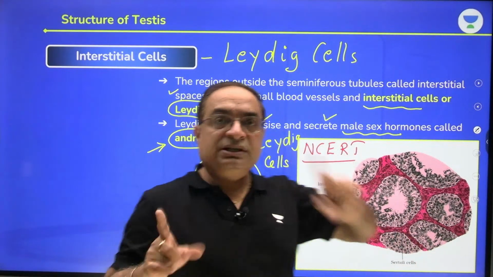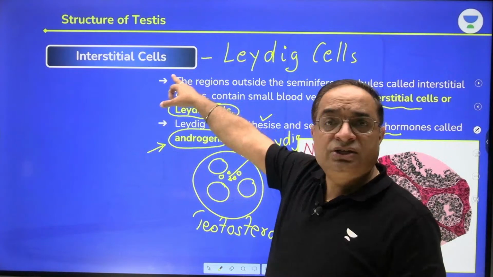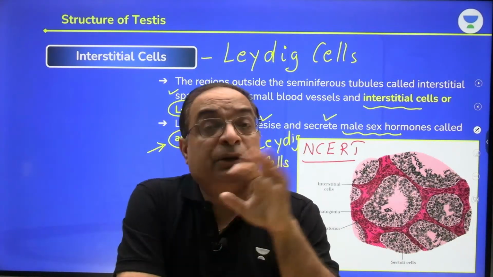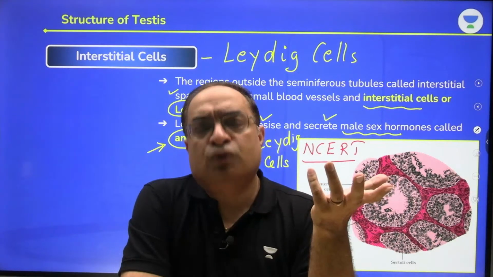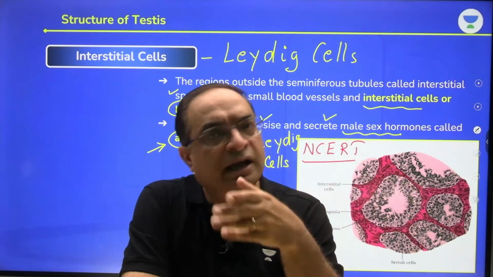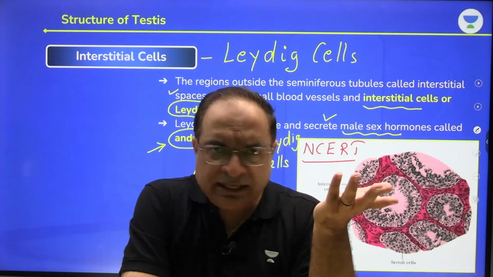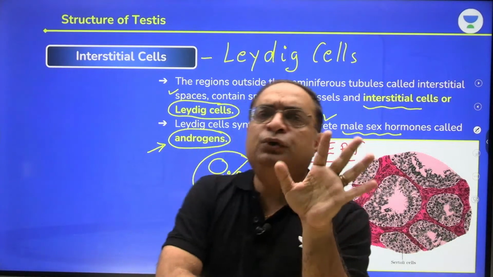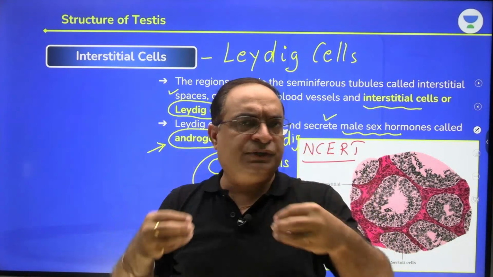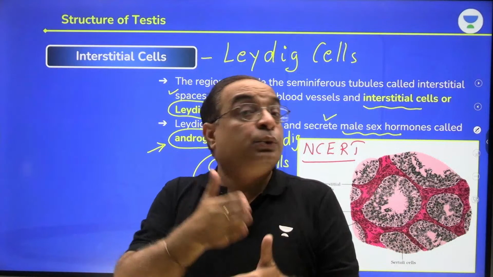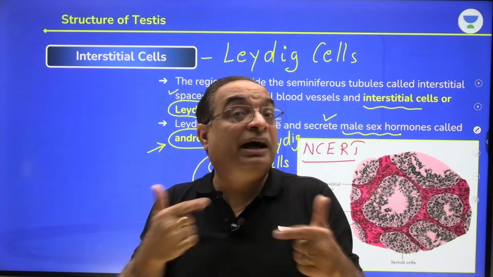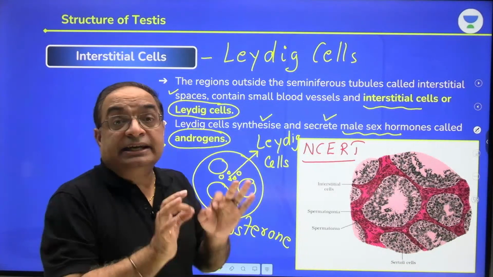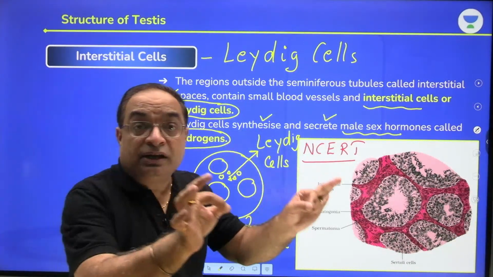Okay, ji. So is it clear about Leydig cells, interstitial cells, right? You know, we have the pituitary gland. The pituitary gland produces gonadotropins, LH and FSH. LH is luteinizing hormone. FSH is follicle stimulating hormone. The pituitary gland releases these hormones into your blood circulation. Luteinizing hormone LH is also called ICSH. If you remember the full form of ICSH, interstitial cell stimulating hormone.